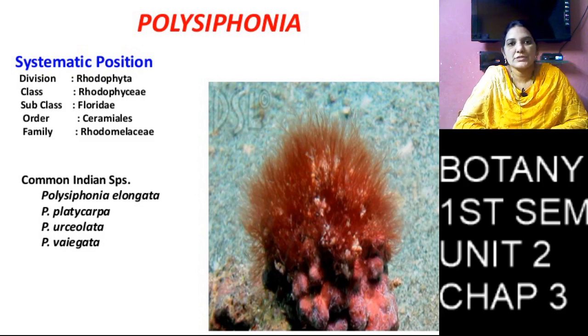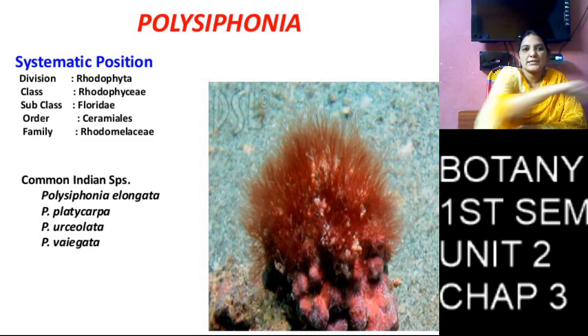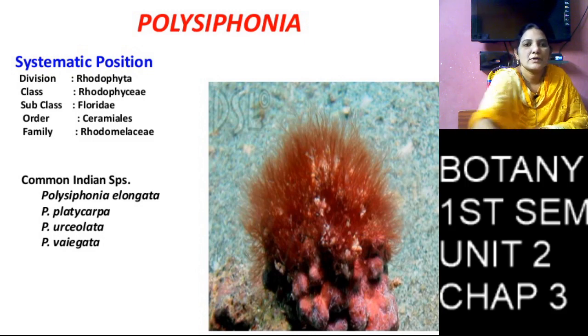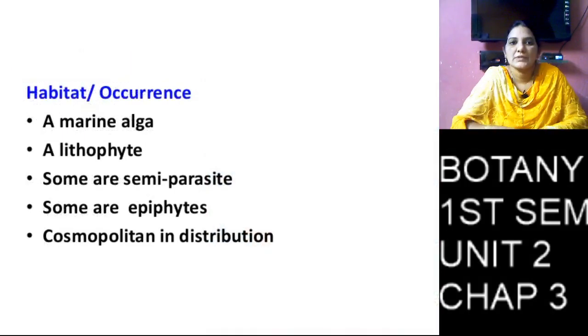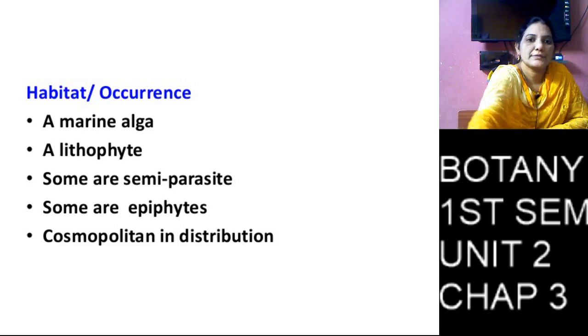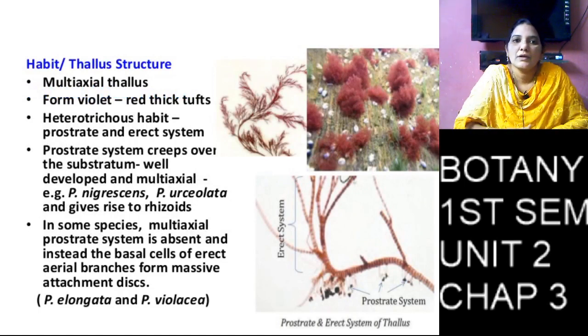So coming to the systematic position of Polysiphonia: class Rhodophyceae, order Ceramiales, family Rhodomeliaceae, genus Polysiphonia. They are found in sea water, and we can see the diagram of the red algae.